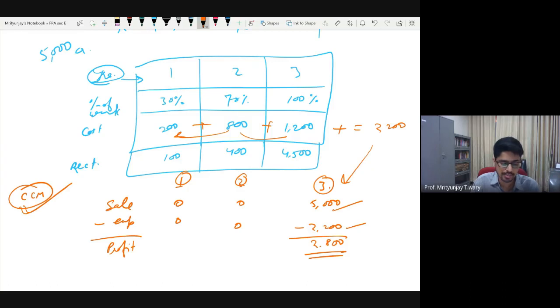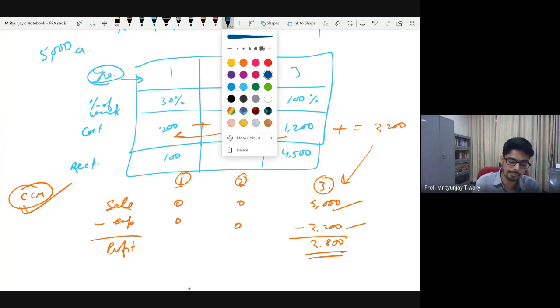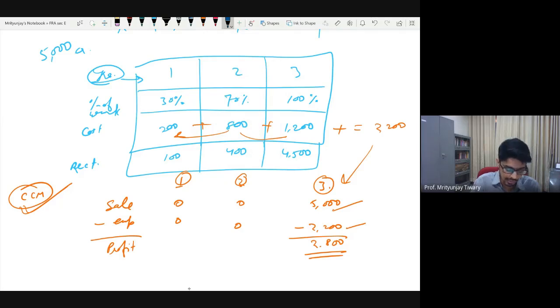Let me contrast this with the percentage of completion method. In this method, in the percentage in which the work is completed, in that proportion, I will recognize the revenue. Let me write percentage of completion method in dark blue. In year 1, how would I show the performance of the same company?